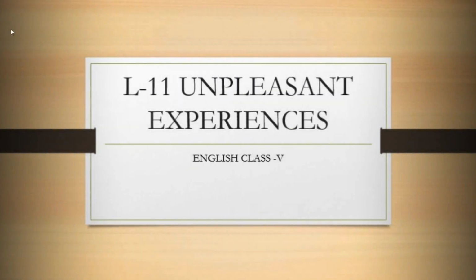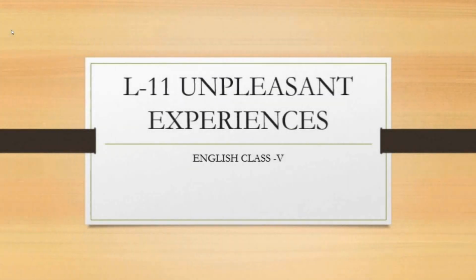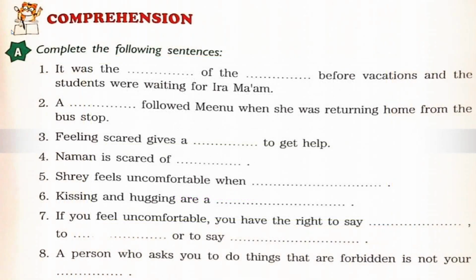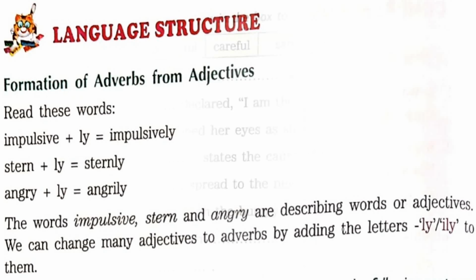Hello children, let's continue with the book exercise of chapter 11, that is Unpleasant Experiences. In my last video, I explained the book exercise of the reader part. In this video, I will explain the grammar part. So let's start, children.